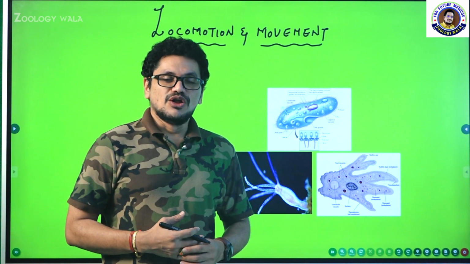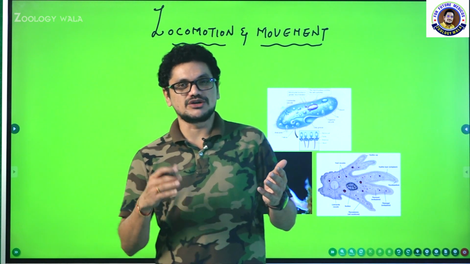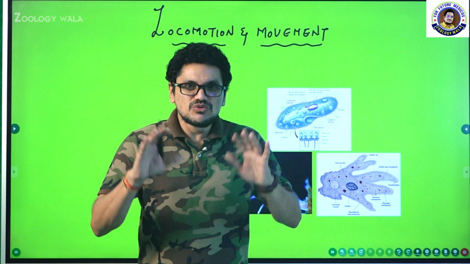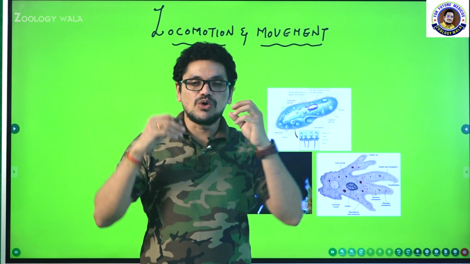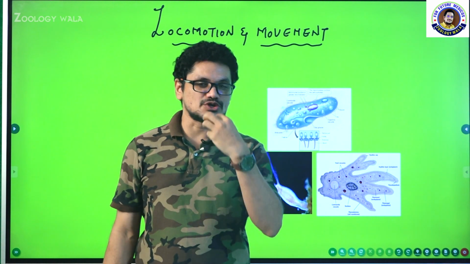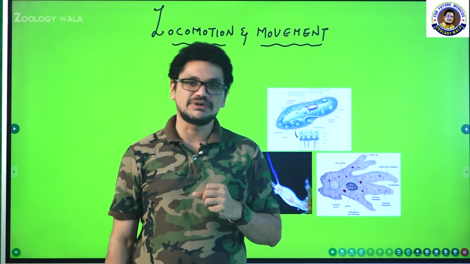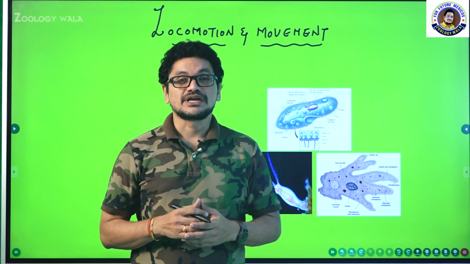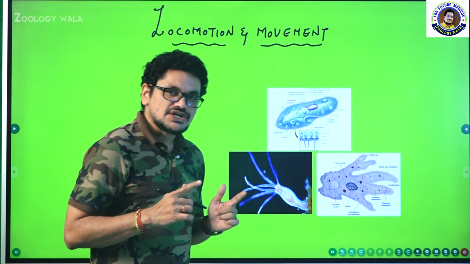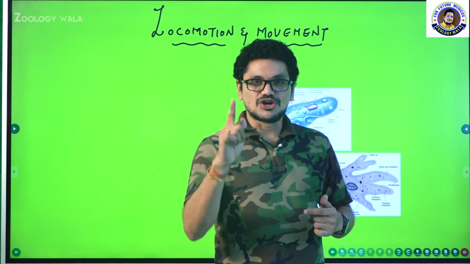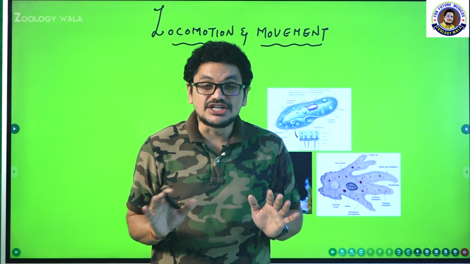See, locomotion is different, movement is different. What is locomotion and what is movement? Generally the movement of the limb, see here, now I am moving my upper limbs like this, isn't it? And now I am moving my lower jaw also, my lips are moving, my tongue is moving, my eyelids are moving, my head is nodding. All these are movements. But see this one, this is also movement. So the movement which causes the displacement of the organism is locomotion. And this is just a movement which is not going to cause the displacement of an organism.